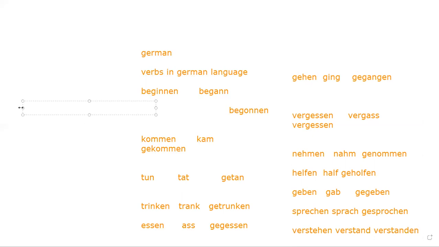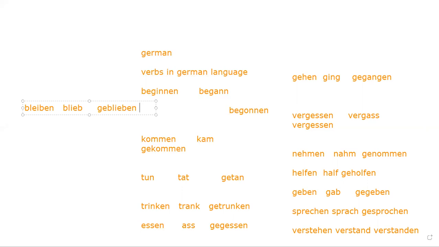Clear? Now, for example, we have verb bleiben. Bleiben, we have verb to stay. Blieb, we have verb to stay. And geblieben. Sorry, it's my mistake, we have a typing error. So over here we have bleiben is a verb to stay. Blieb, we have verb to stay. And geblieben is a verb to stay.